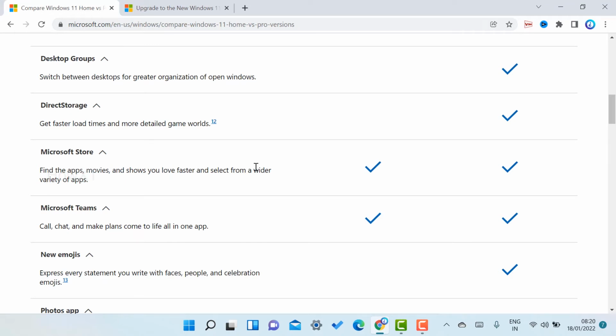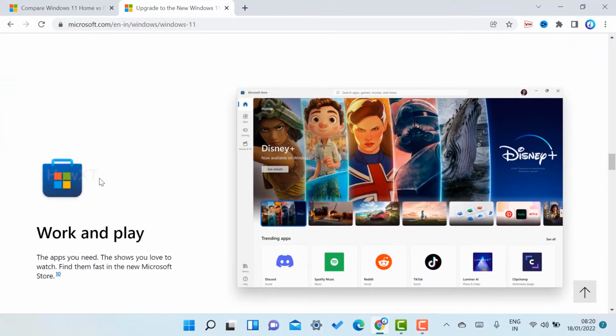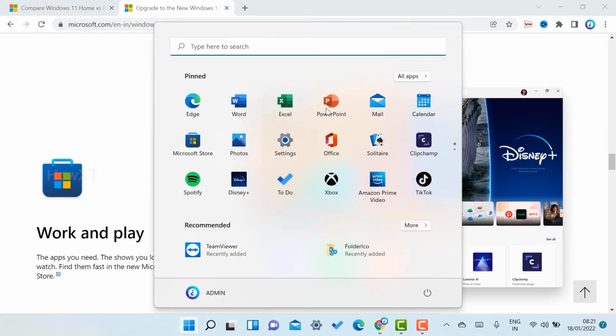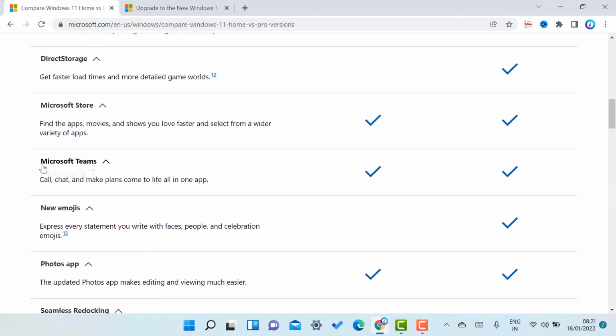Both Windows operating systems have the Microsoft Store. If you want to install an application, you can install it using the Microsoft Store, for work and play. So whatever applications, apps, Android apps you want, you can install from the Microsoft Store in Windows 10 as well as 11, but 11 has the extra features. For example, if I'm using Windows 11, I have the feature to directly install TikTok and all kinds of Android applications directly on my laptop or desktop. So that is a beautiful feature. Both options will be available in the Microsoft Store as well as Microsoft Teams.